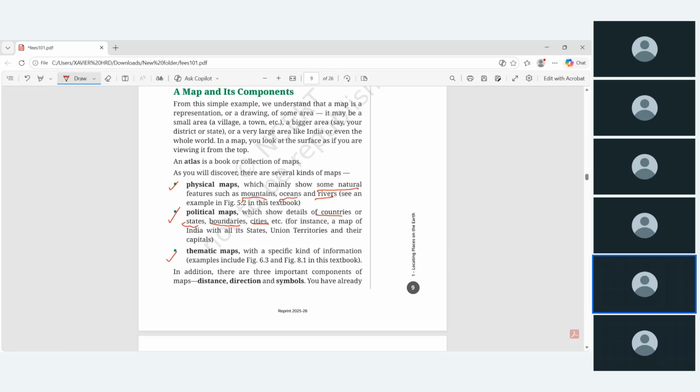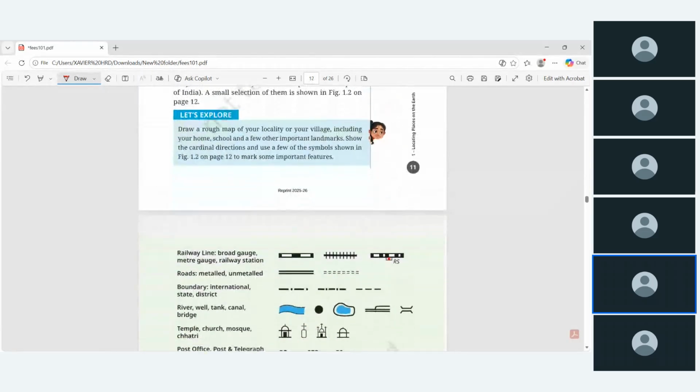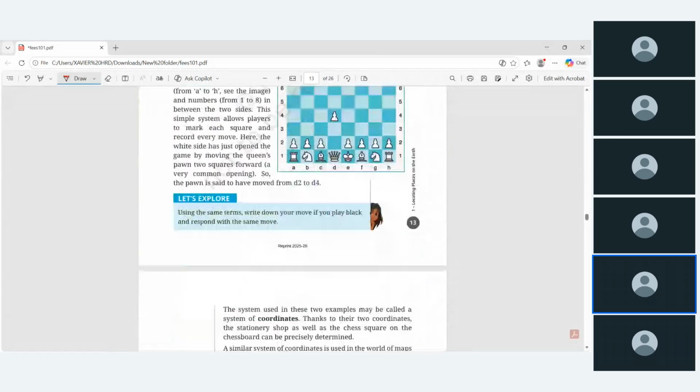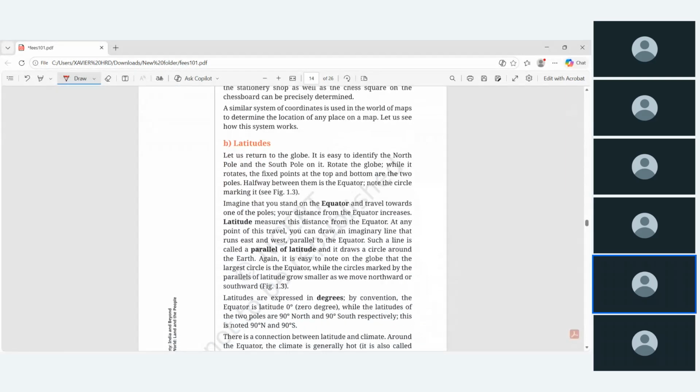And directly we'll move to the main concept. I think these are not important from our point of view. Now come here. So the latitude.